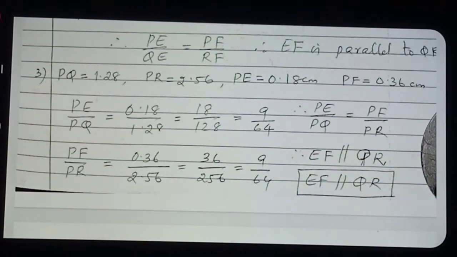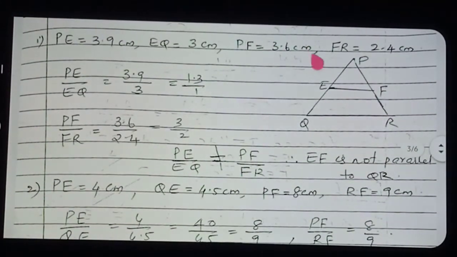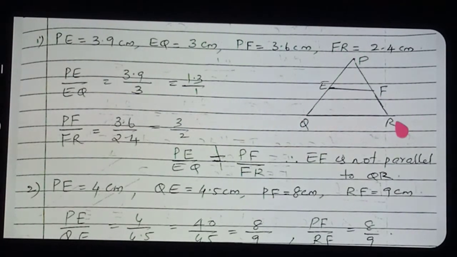Once more you go to the diagram. Any one condition needs to be satisfied. Listen, if PE by EQ is equal to PF by FR, then it is parallel, and if PE by PQ is equal to PF by PR, then also it is parallel. If EQ by PQ is equal to FR by PR, then also the line is parallel.